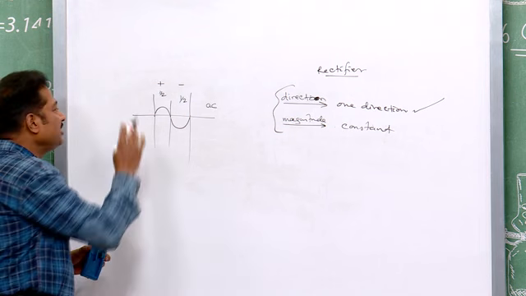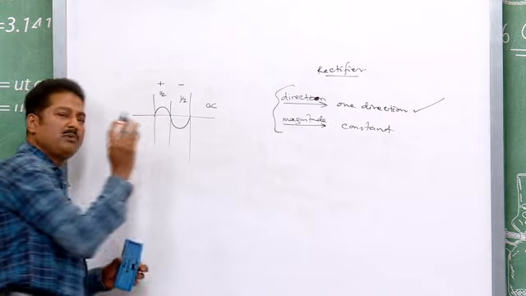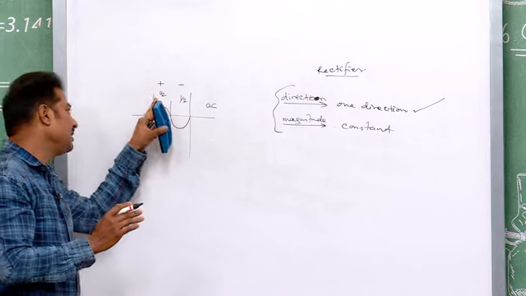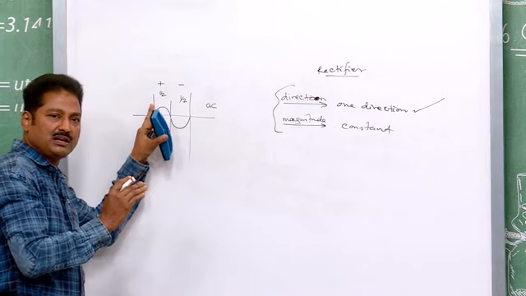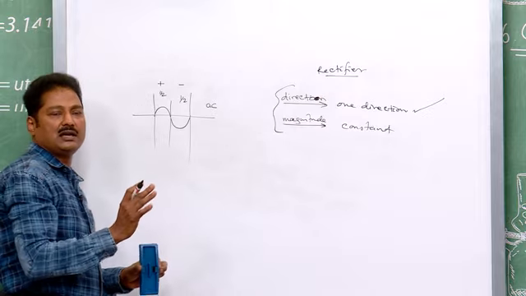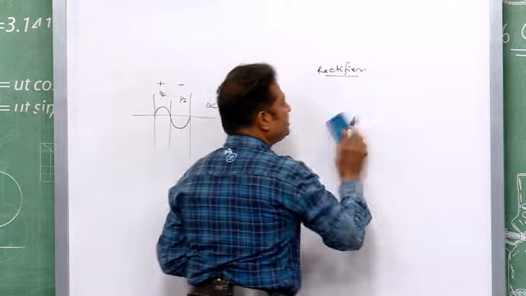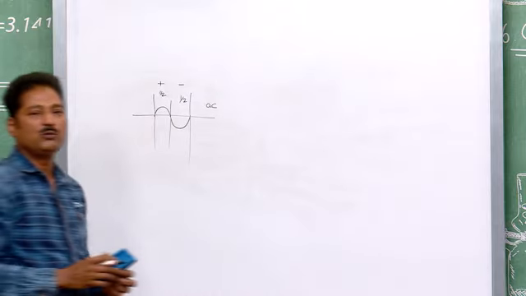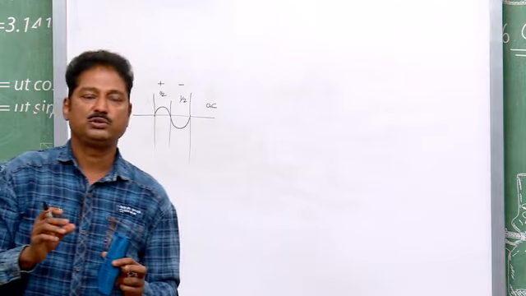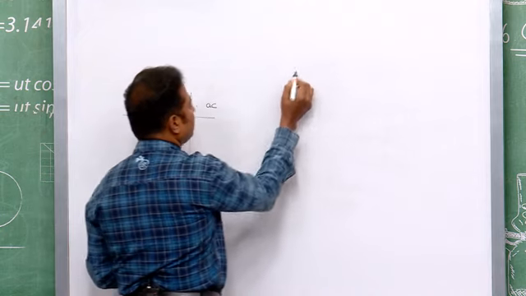It is not mandatory that it should be positive or negative. If you assign this half to be positive, then okay, this is to be negative. If you assign this half cycle to be negative, then it is positive. So, anyway, two half cycles are there in a signal. Now, according to these half cycles, we can give names to the rectifier. So, rectifiers are of two types.